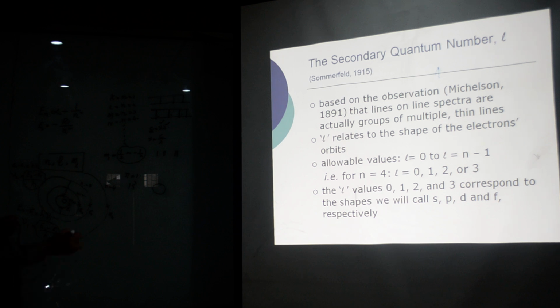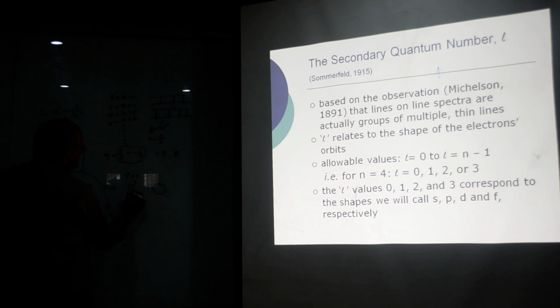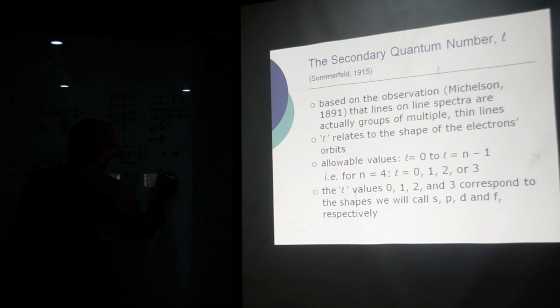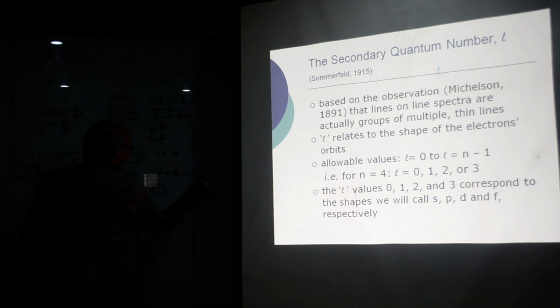For n is equal to 1, L will have 0 value, the magnetic quantum number will also have 0 value, and ms will have value either plus 1 by 2 or minus 1 by 2.